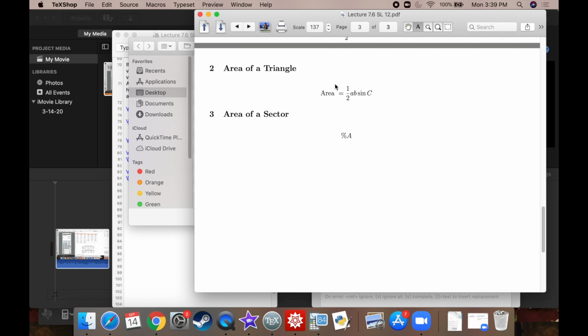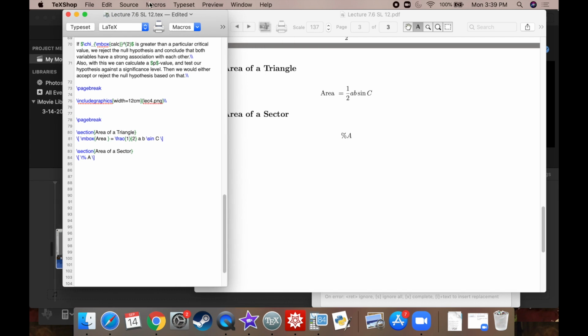All you need is 1/2 times the length of one leg, times the length of the next leg over, times the sine of the angle in between them. So C is the angle that's in between A and B. One more time, it's 1/2 this leg, the left leg, times the right leg, times the sine of the angle in between them. And that's it. You're just plugging this into the formula. You just have to know how to set it up. It's really not too bad.